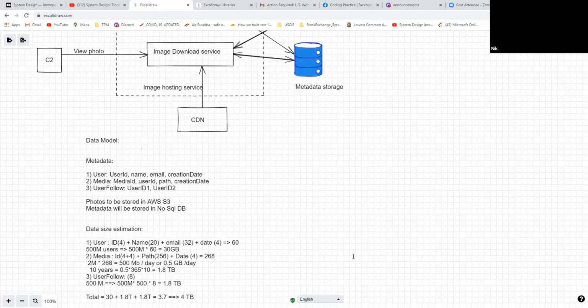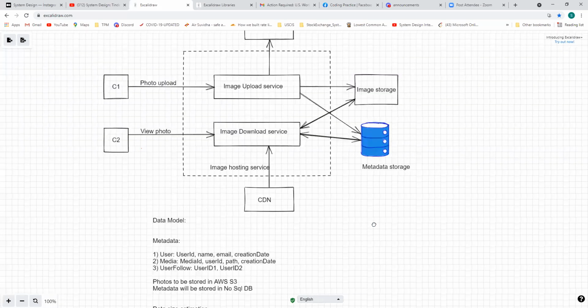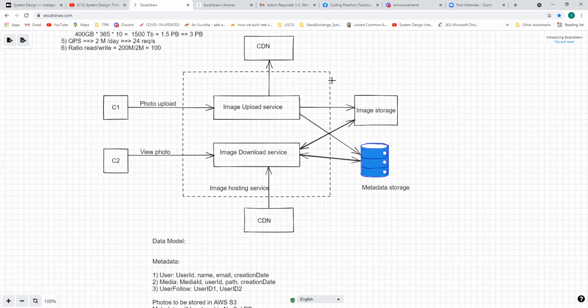Okay, so with a CDN, if we have a content delivery network and we push all these images very close to the user, we will be able to achieve this low latency. And, one question.